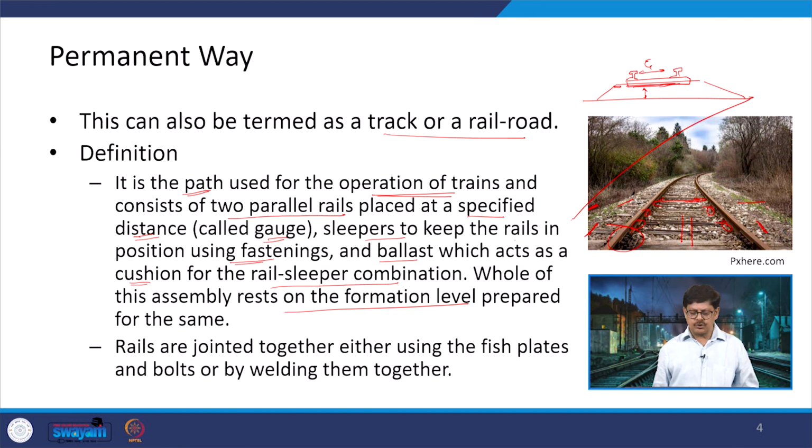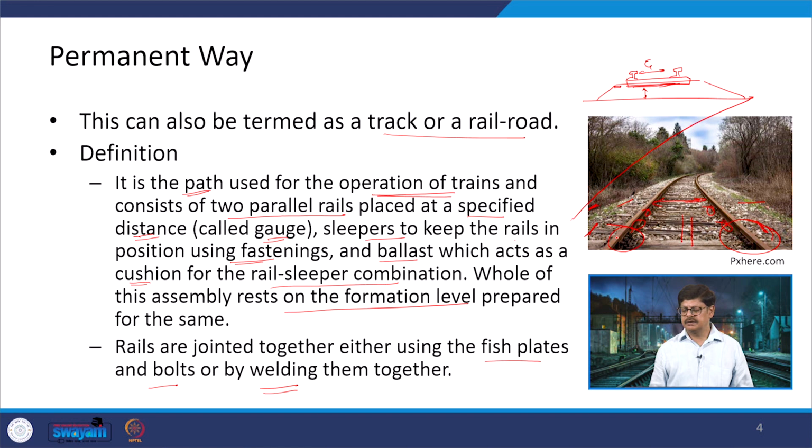Now, these rails are joined together by using either fish plates and bolts, which is a combination, and this is already shown here if you look minutely at this photograph, or they are joined by welding them together, and this is the one which is now being used. Nowadays Indian Railways is more inclined to weld the rails rather than provide fish plates and bolts, because this is a weak location on the track.